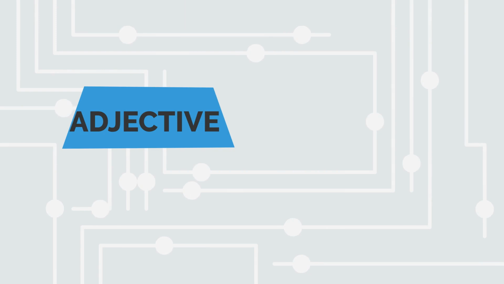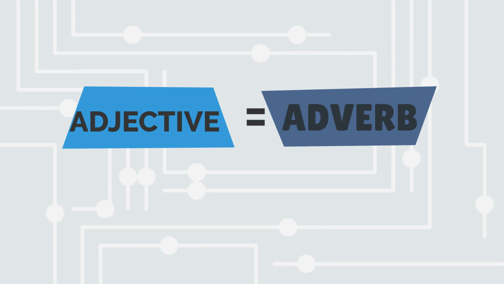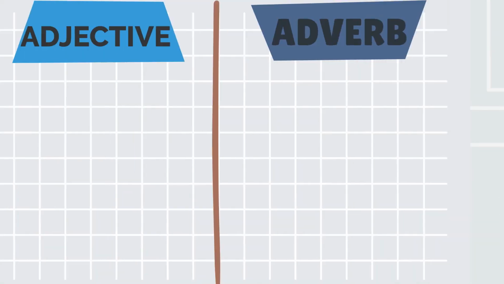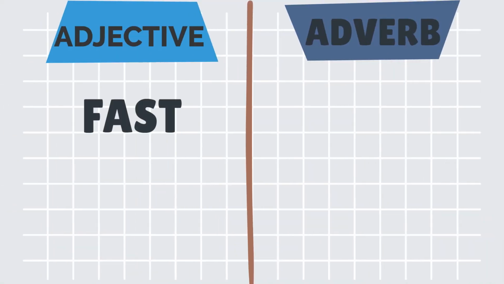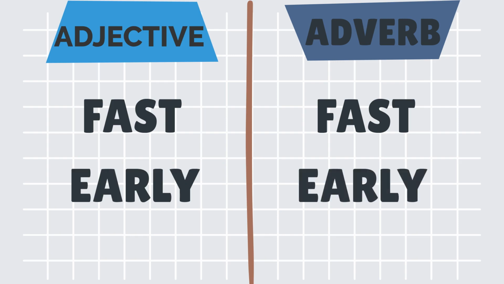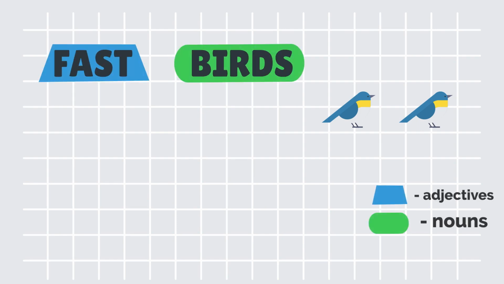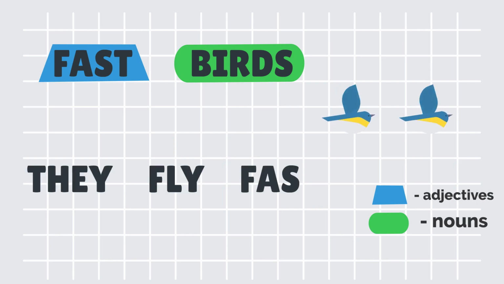Some adverbs have the same form as the adjective. Fast, fast. Early, early. Fast birds. They fly fast.